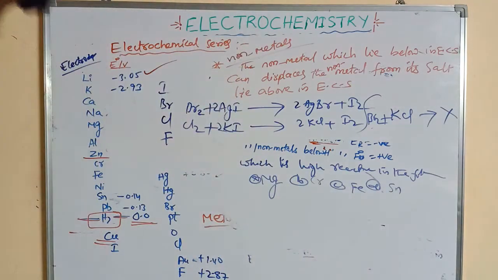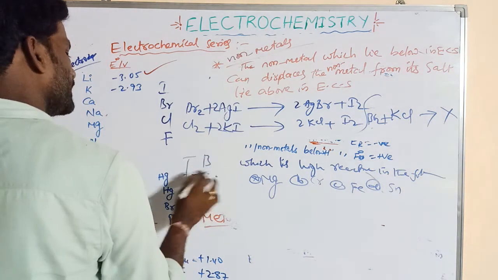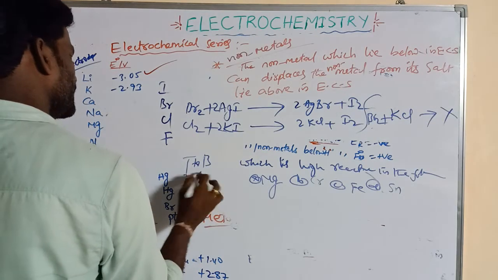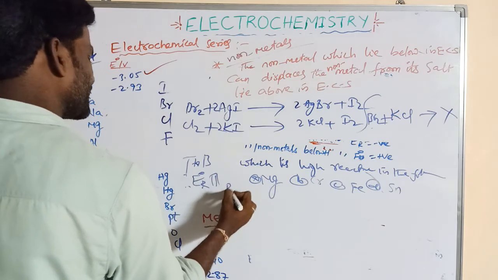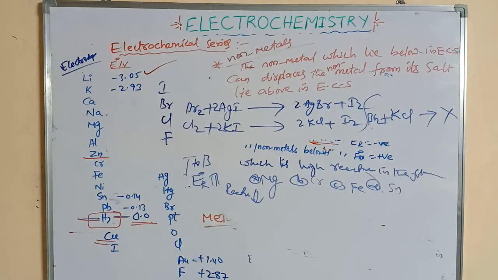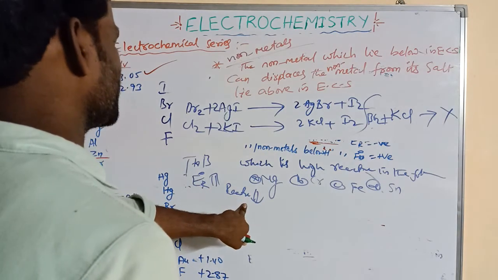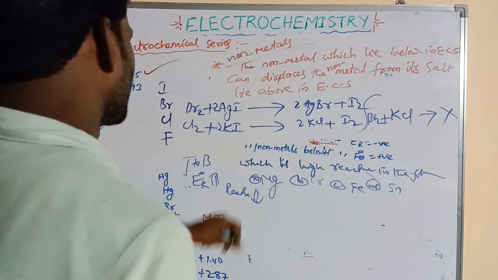So we know that from top to bottom, as reduction potential E naught R values increase, reactivity decreases. Which is having a more E naught R value, its reactivity is less. Which is having less E naught reduction potential, that is more reactive.